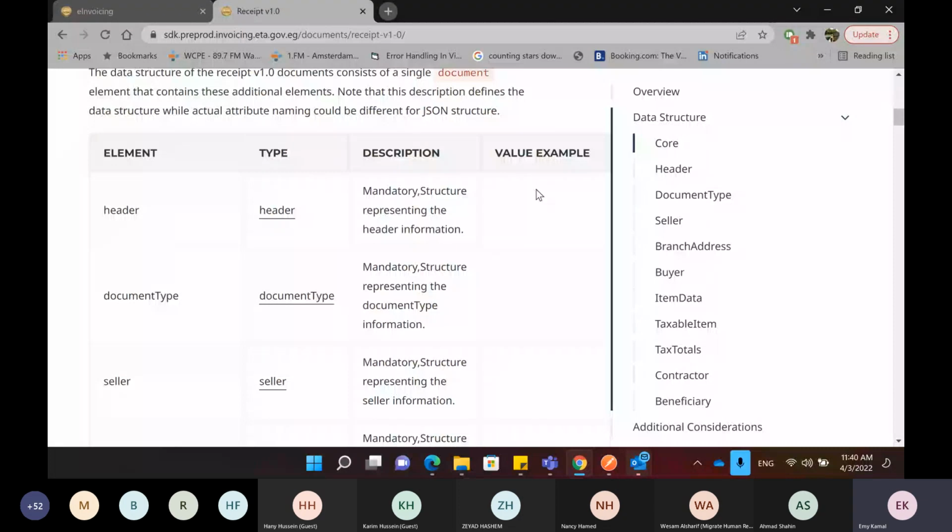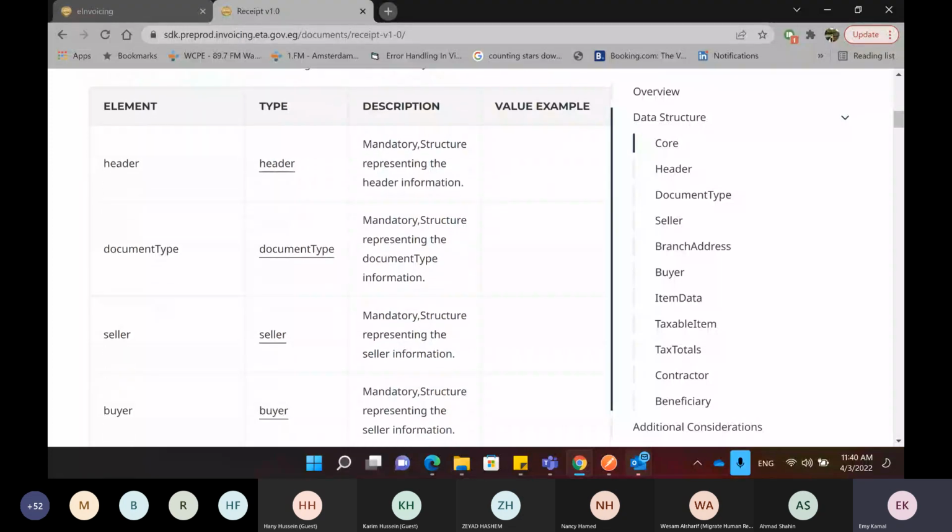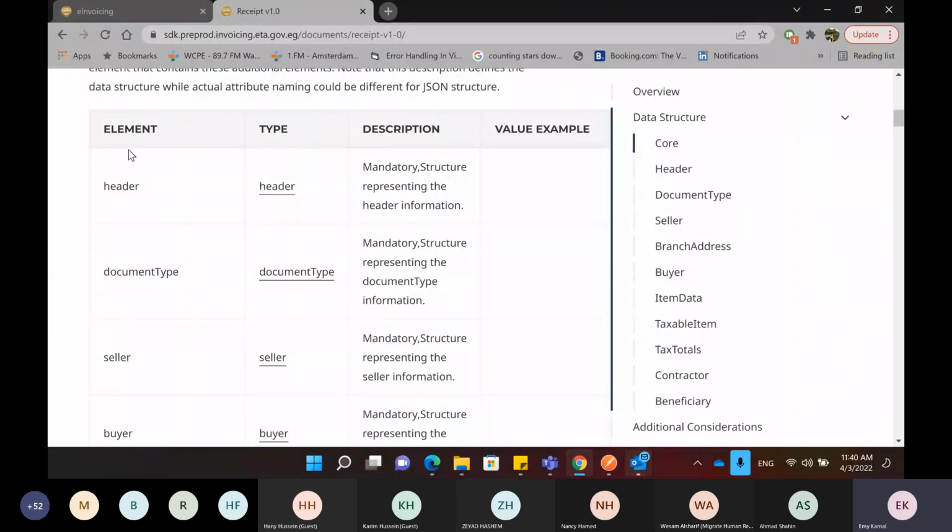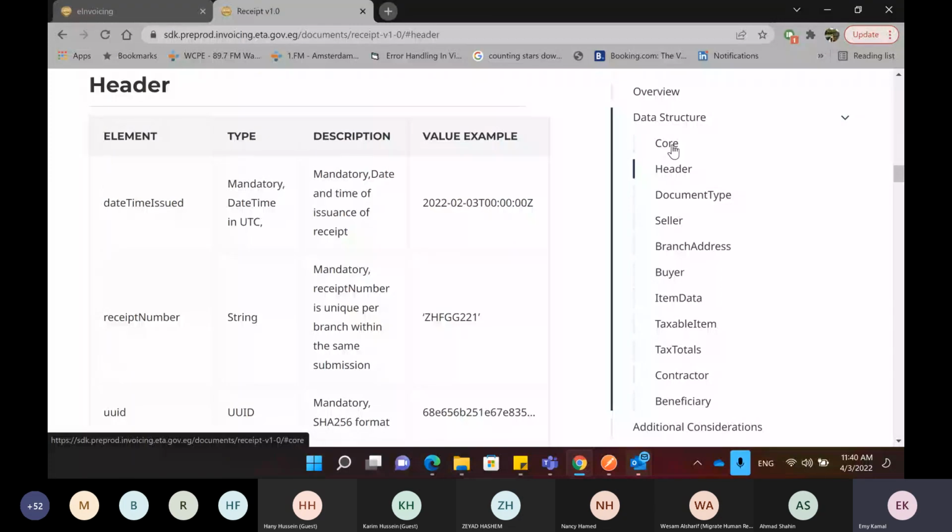If we click here, this is the link, and you will go down in the page. You'll see here as well that the item has been expanded, showing all the elements that we have in the receipt structure, for easier navigation if you want to navigate from the right. So going back, the header is the first thing included in the receipt.